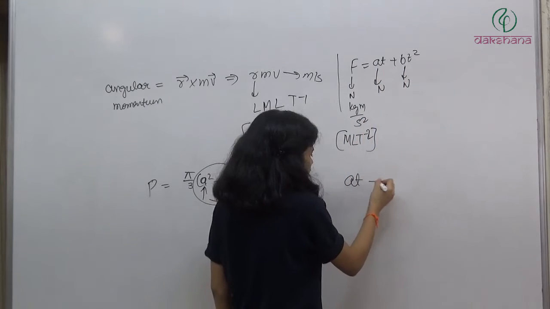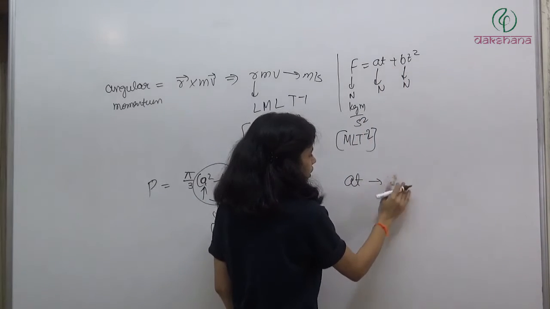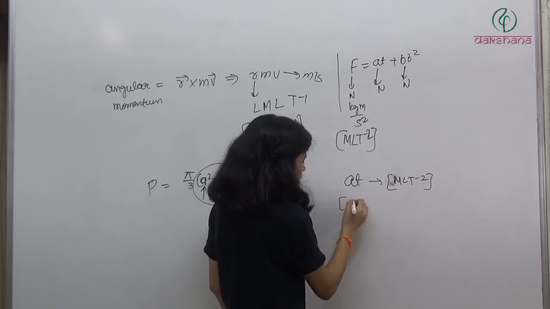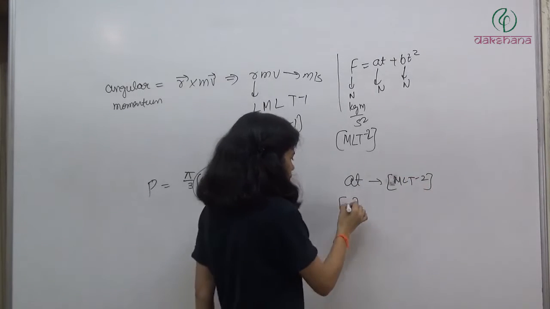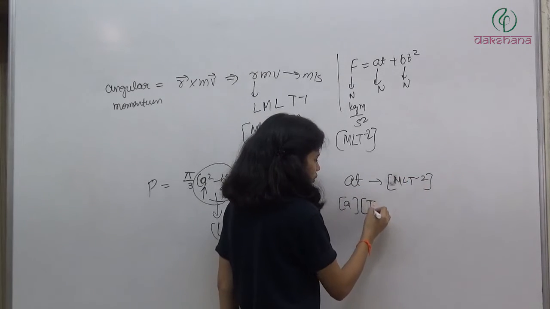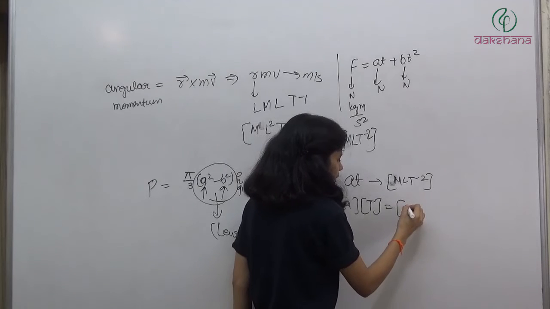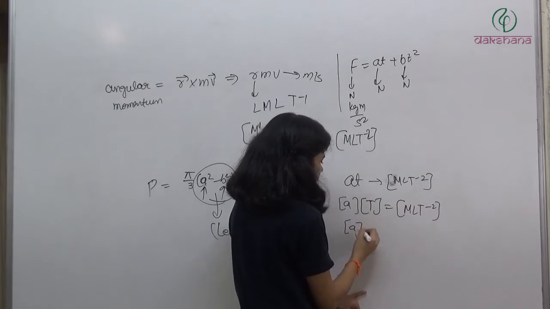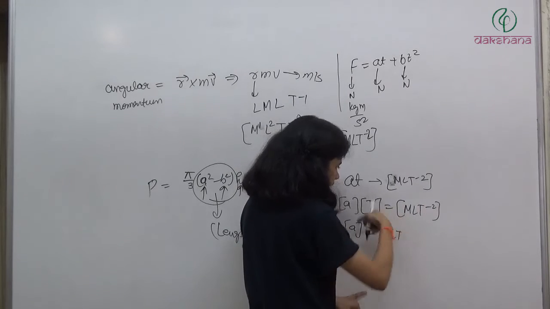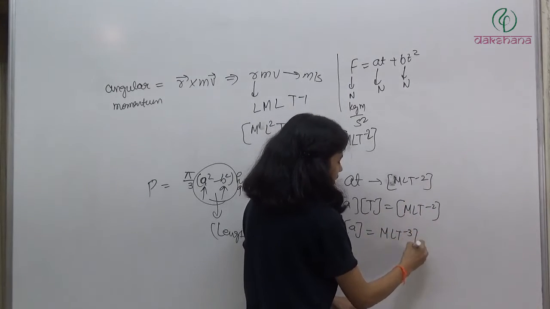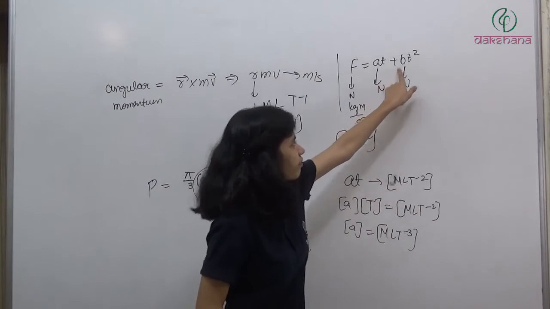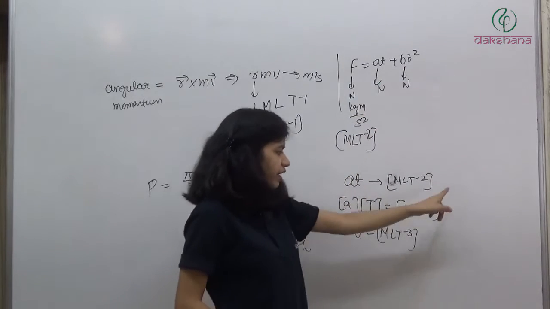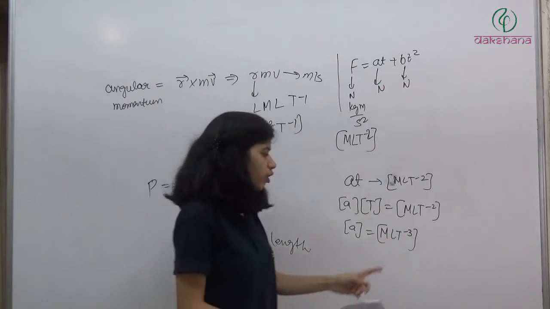So AT is going to be Newton, or we can say MLT minus 2. The dimensional formula for A we don't know, and for T it is time. So for A, when T goes to that side, it will become MLT minus 3. Similarly, when we have BT square, T square comes, and when it goes to that side, it will become T to the power minus 4.